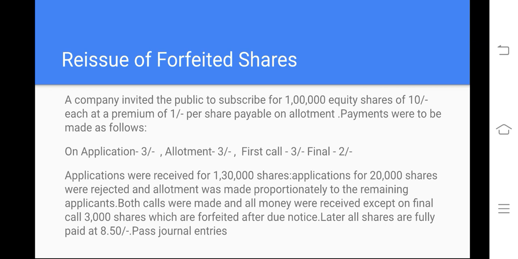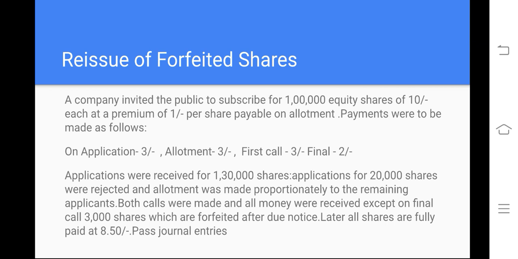Payments were to be made as follows: 3 rupees at the time of application, 3 rupees at the time of allotment, 3 rupees at the time of first call, 2 rupees at the time of final call. If you add 3 plus 3, 6, 6 plus 3, 9, 9 plus 2, 11, right? But the face value is 10, and 11 minus 10, 1 rupee, is the premium amount given in the first paragraph.